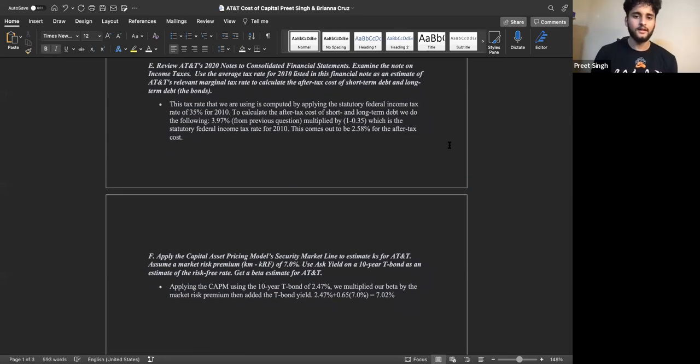For question 5, the tax rate that we are using is computed by applying the statutory federal income tax rate of 35% for 2010. To calculate the after-tax cost of short and long-term debt, we take 3.97% from the previous question, multiplied by 1 minus 0.35, which is again the statutory federal income tax rate for 2010. And this comes out to be 2.58% for the after-tax cost.